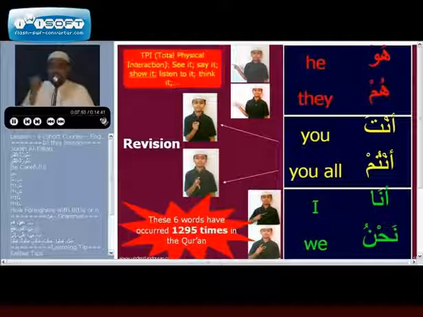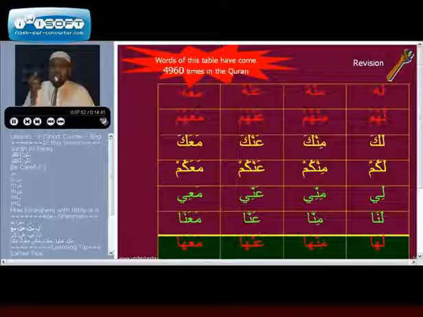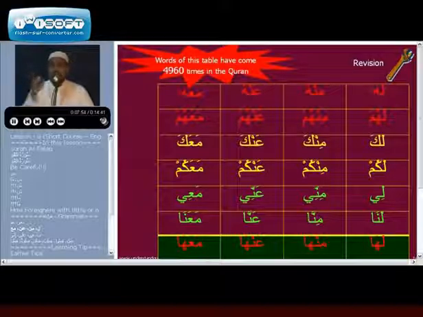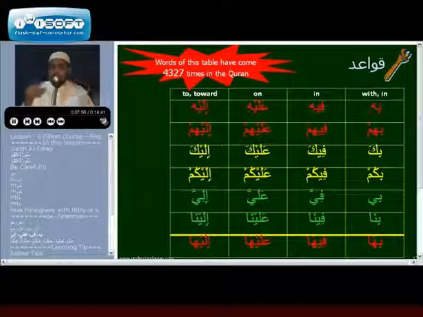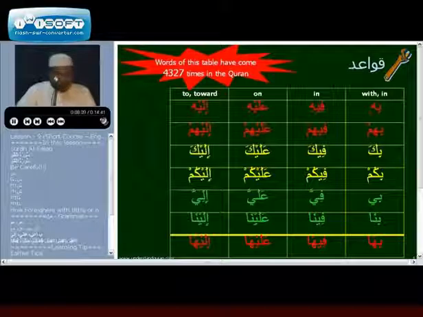And we have learned 8 prepositions: li, min, an, ma'a, and also bi, fi, ala and ila. I'm sure you know the meanings and examples. Please try to revise them. And also we have combined these prepositions with hu, hum, ka, kum, i, na and ha.